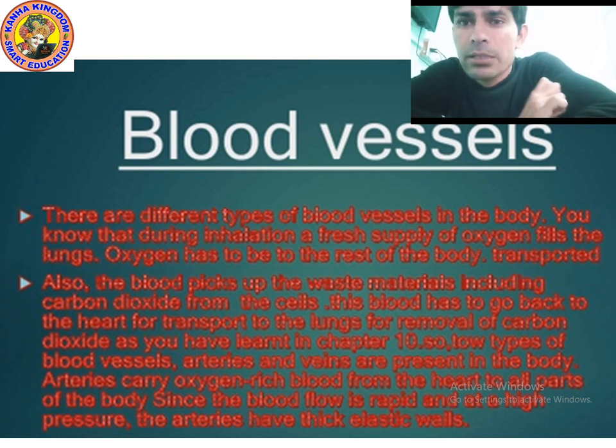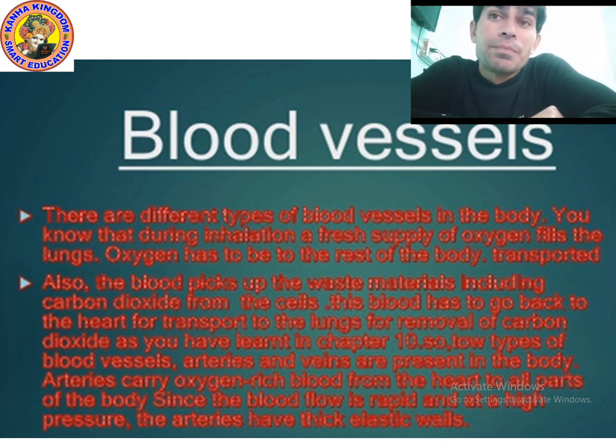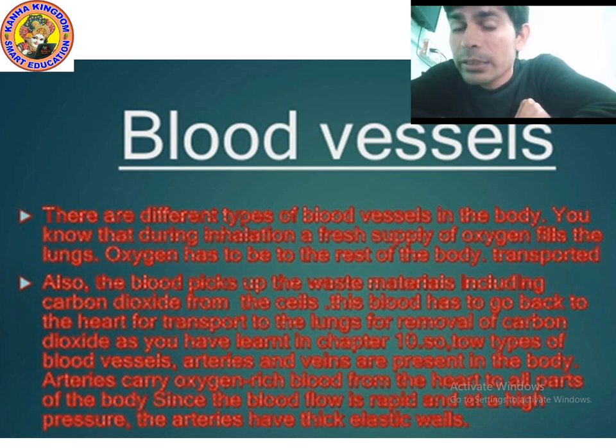When our heart pumps, it supplies the blood. Veins bring the impure blood from all body parts to the heart. Veins bring the carbon dioxide rich blood to the heart, and arteries carry the oxygen rich blood from the heart. Remember this point.